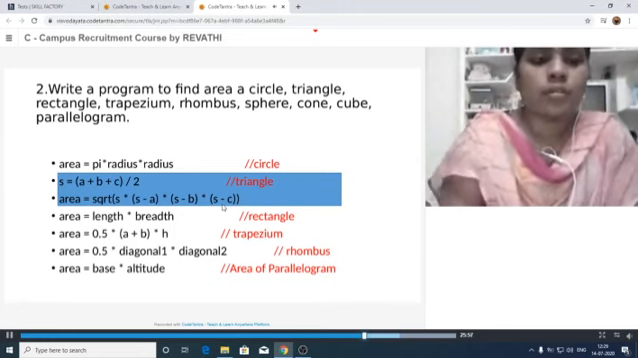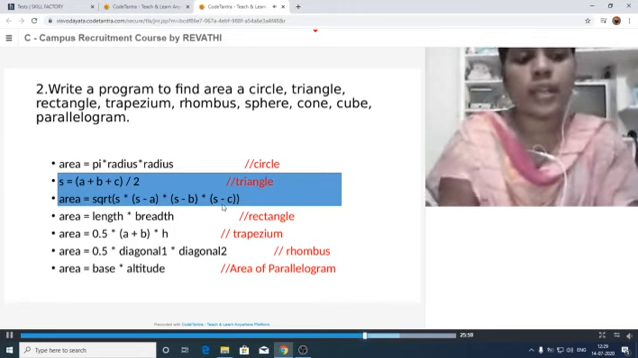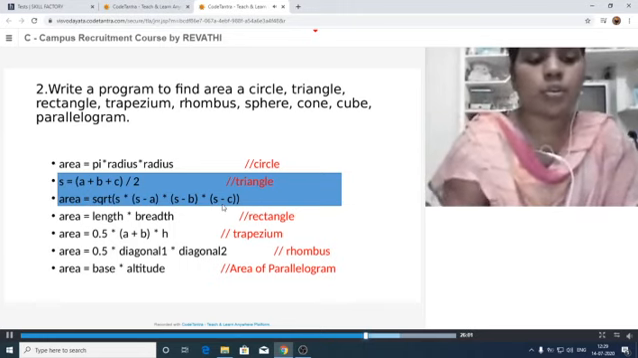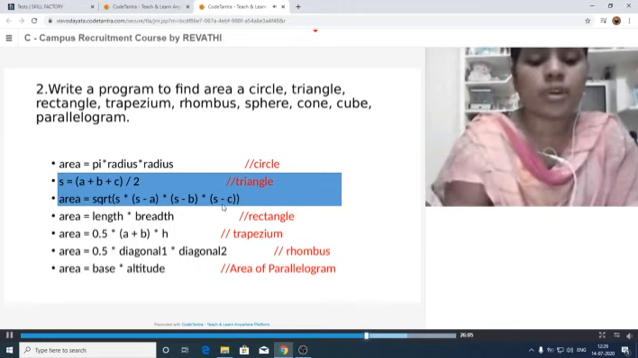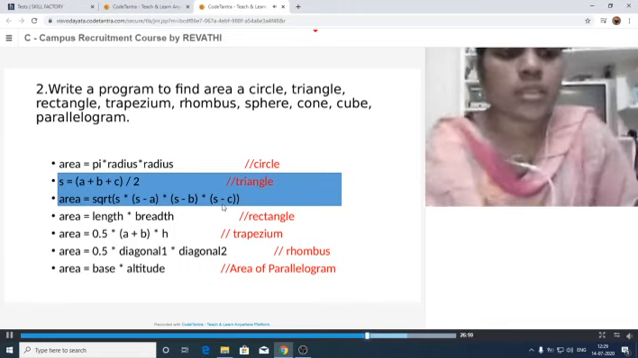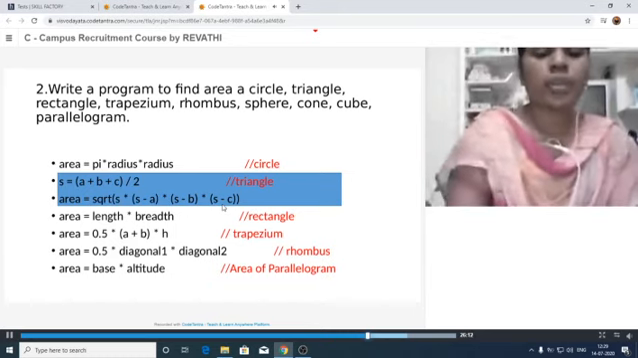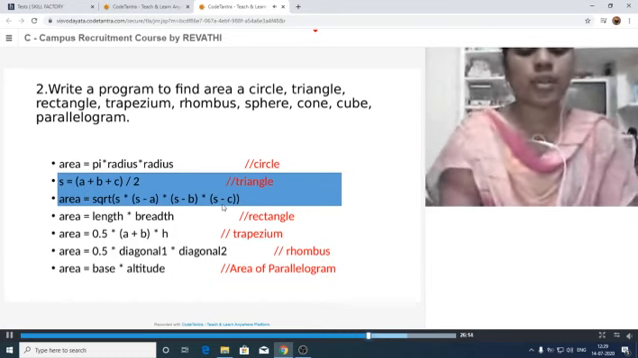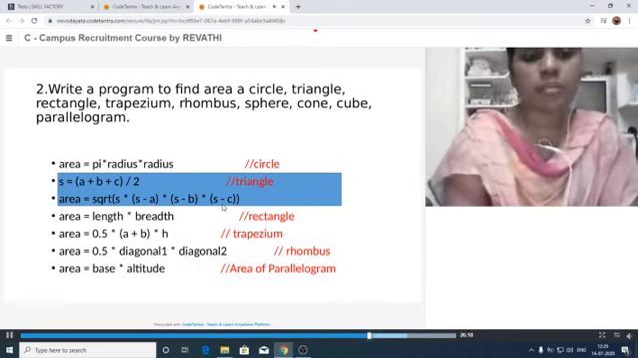Next, we need to write the header file, #include <stdio.h>. Next, void main. Here, how many variables do we need? We need just one variable, that means the radius value. I am taking the variable name as r.